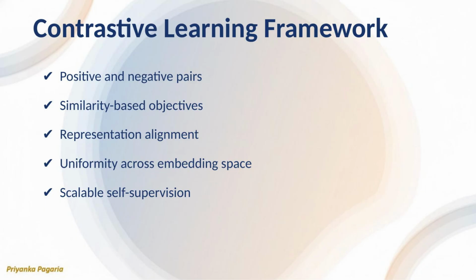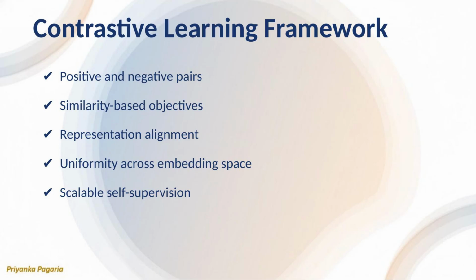Contrastive learning trains embeddings by comparing examples rather than predicting labels. In real AI teams, this framework underpins many state-of-the-art representation models. A frequent career mistake is treating contrastive loss functions as interchangeable, ignoring their geometric implications. Poorly designed contrastive setups lead to collapsed or biased embeddings.